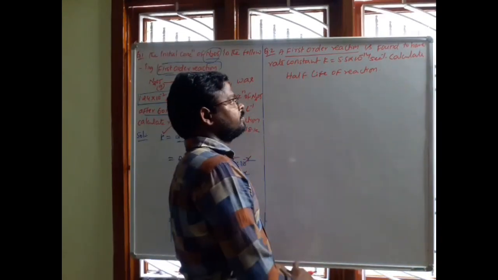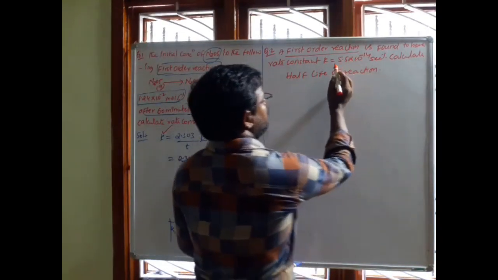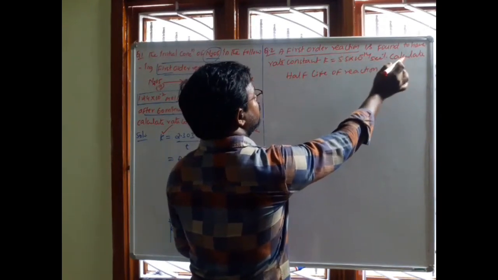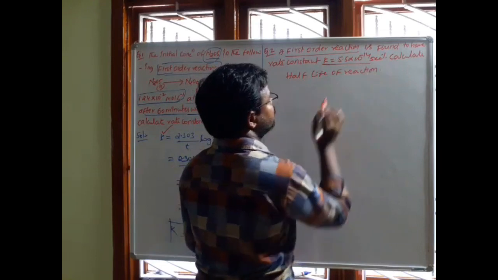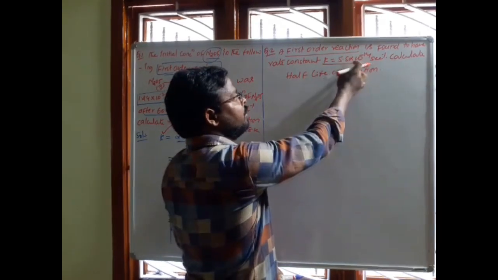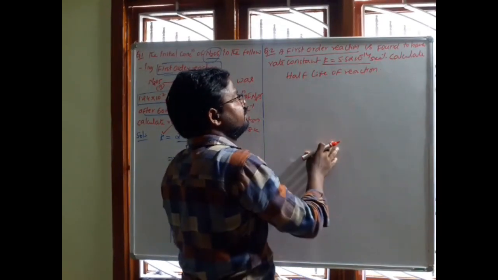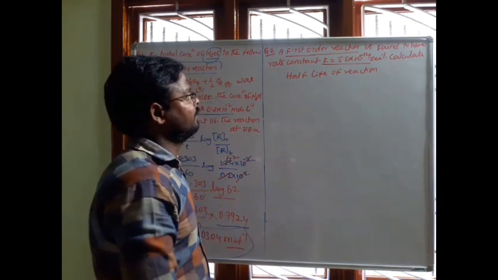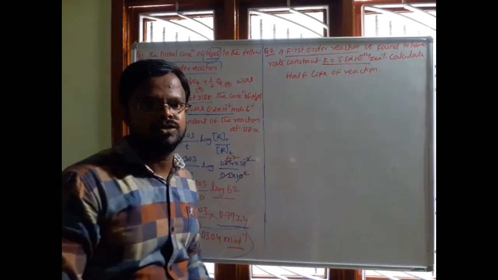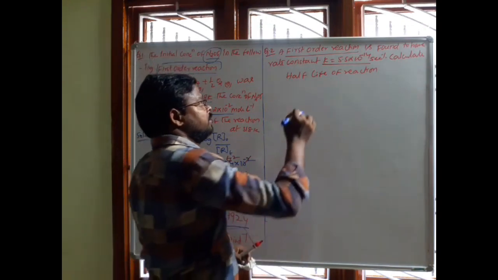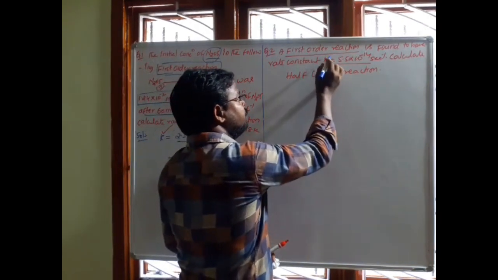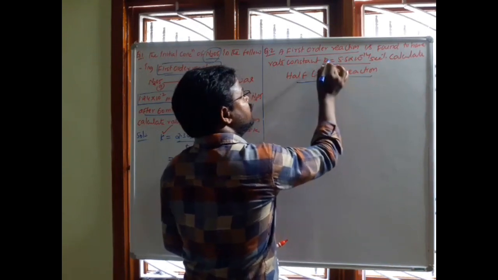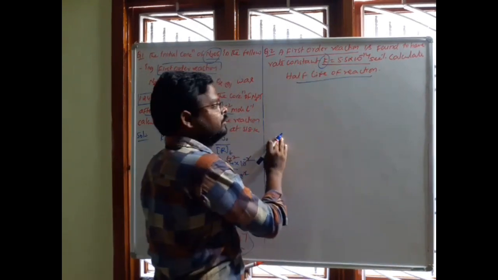Okay. See, given reaction is first order reaction is found to have a rate constant. Rate constant of this first order reaction is given, that is K into 5.5 into 10 power minus 14 second inverse. Calculate the half-life of its reaction. That means half-life of this first order reaction we want to calculate. So first of all, we should know the relation between half-life of a first order reaction and its rate constant.